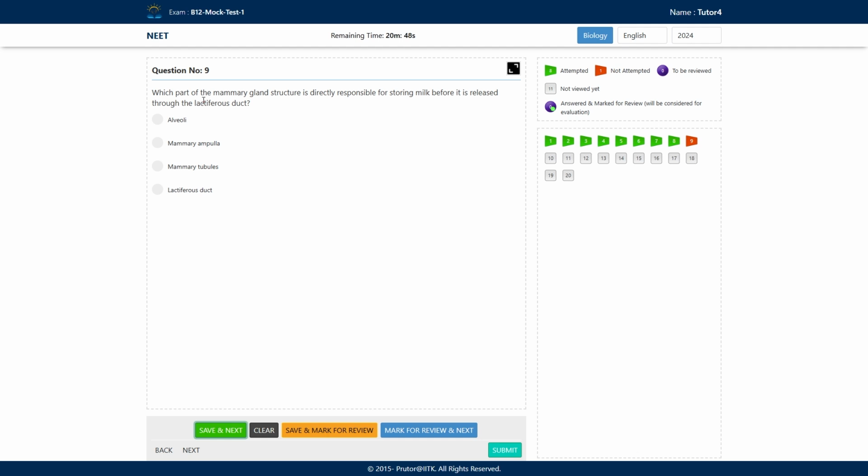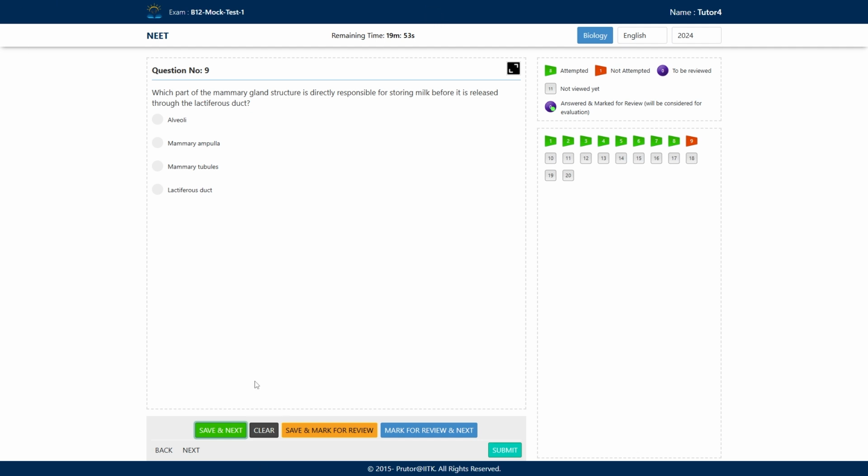So which of the cells are involved in milk production within the mammary gland? Okay, finally this milk reaches the lactiferous duct and the milk is sucked out by the newborn through this lactiferous duct. Okay, so what are the options? Option A is alveoli cells, option B is mammary ampulla, option C is mammary tubules, and option D is lactiferous duct. What will be the correct answer here?